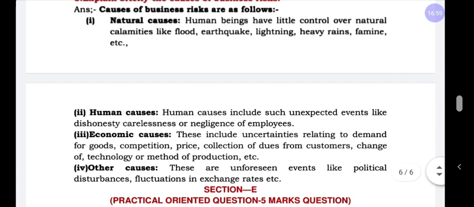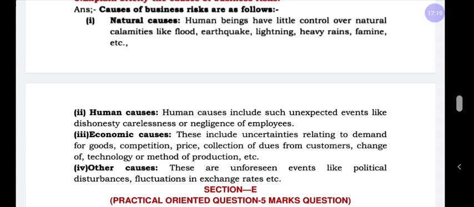Let us discuss in detail natural causes. Natural causes mean the business owner cannot determine or expect what will happen in the present or future. It is called natural causes.